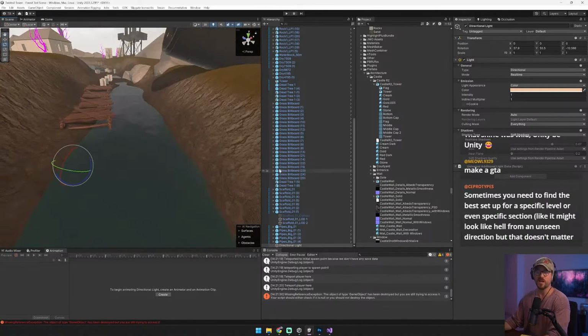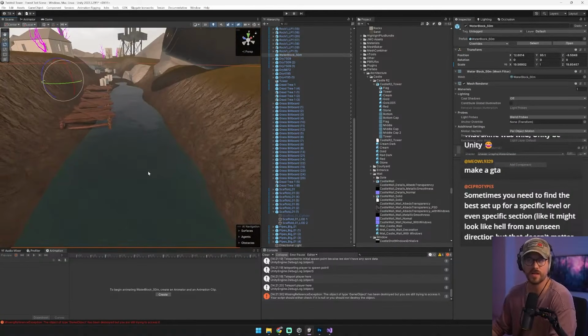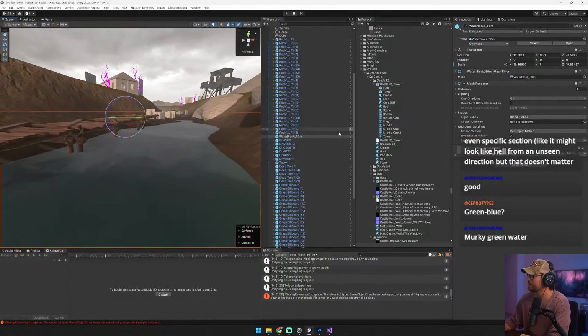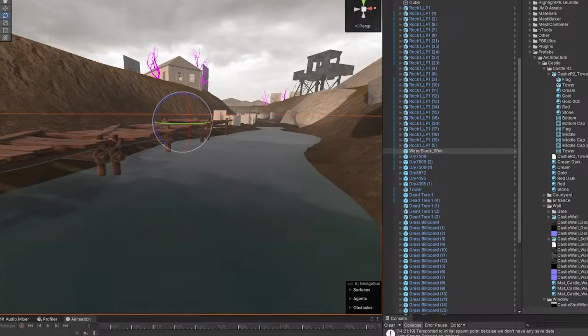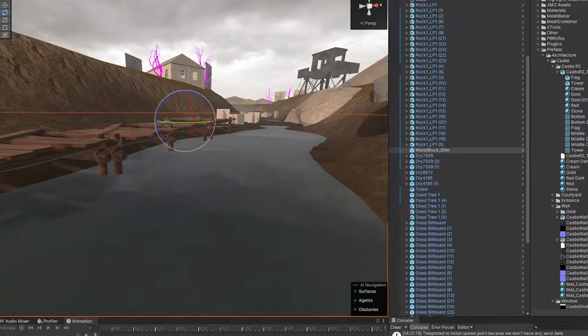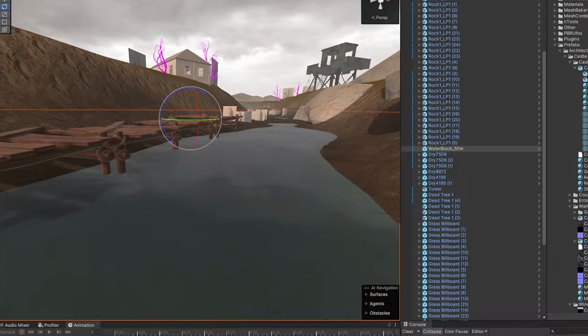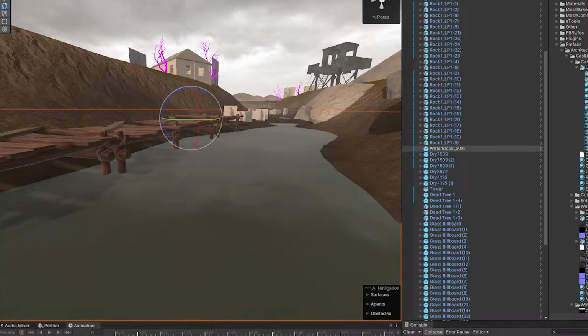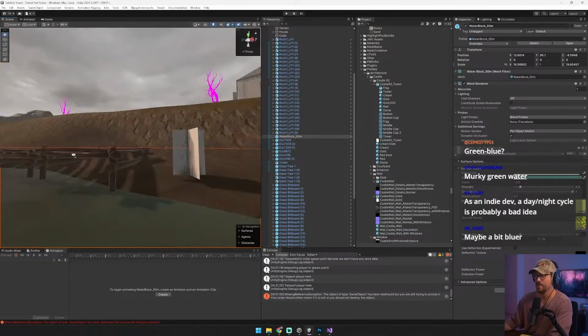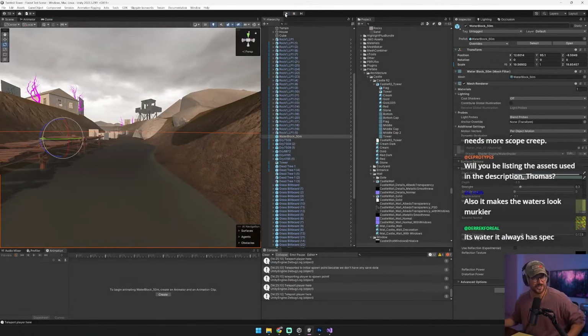Okay, you guys want to fix the color of the water? Let's go ahead and fix the color of the water. Right now it's a little too saturated. So I'm going to take this water here and we're going to change the shallow color to be kind of a grayish green. There we go. And then the deep color, like a gray, maybe even a yellow, muddy. There we go. You know what's really killing the shot?